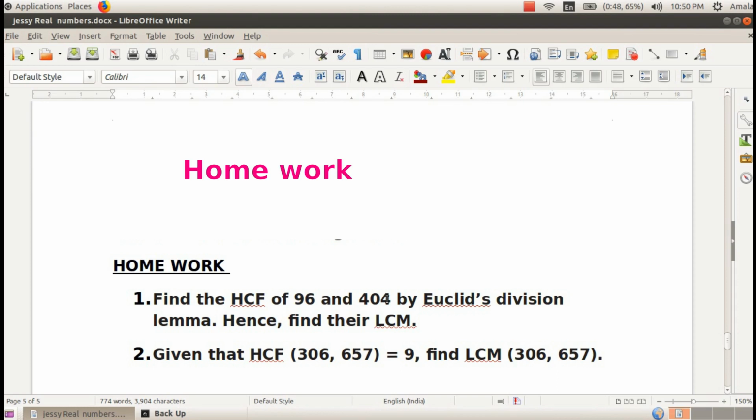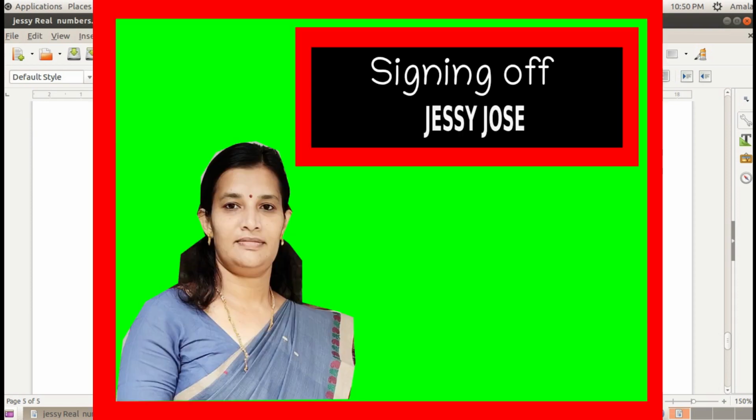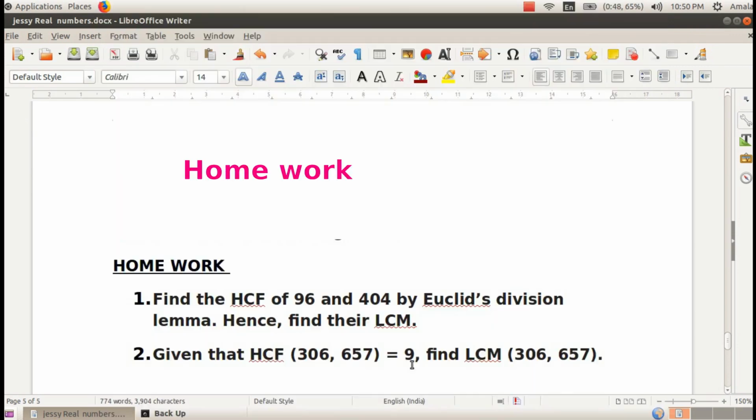Second question, given that the HCF of 306 and 657 is 9, find the LCM of these two numbers. We know the product of these two numbers equals the product of HCF and LCM.